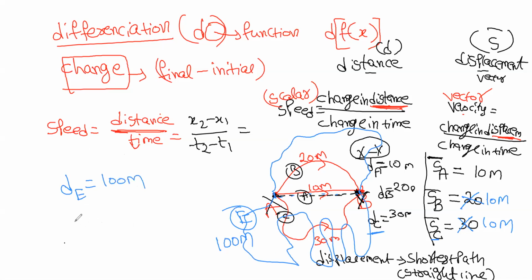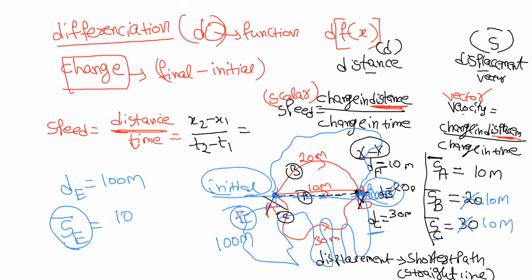Now, what is the displacement of the person when he takes path E? 10 itself. Displacement means always the straight line distance. Just draw a straight line and see what is the distance between them. That is the displacement.